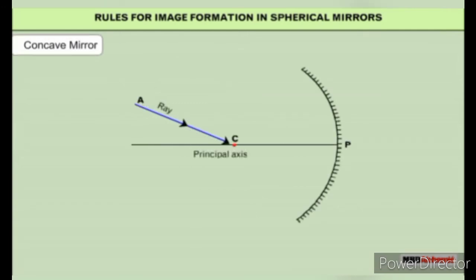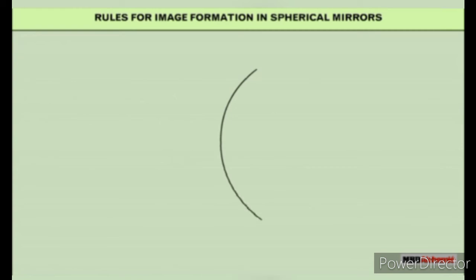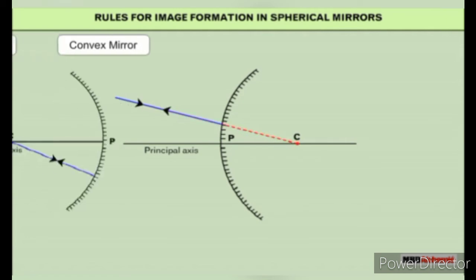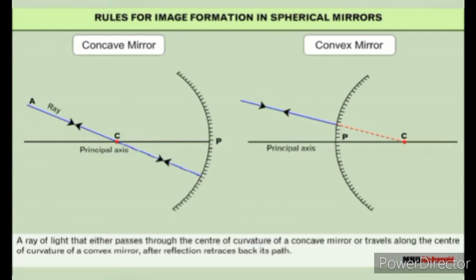A ray of light that either passes through the center of curvature of a concave mirror or travels along the direction of the center of curvature of a convex mirror retraces its path after reflection.